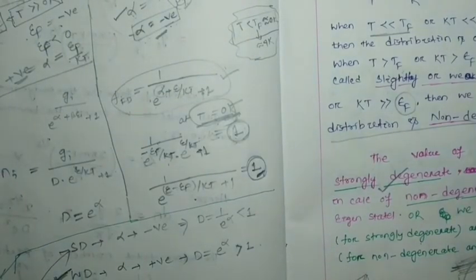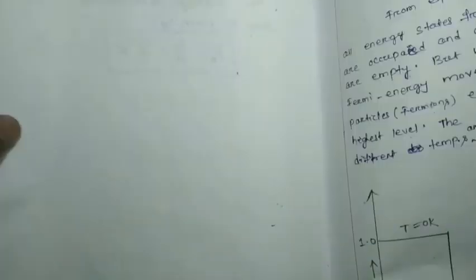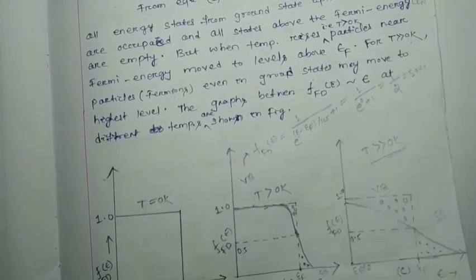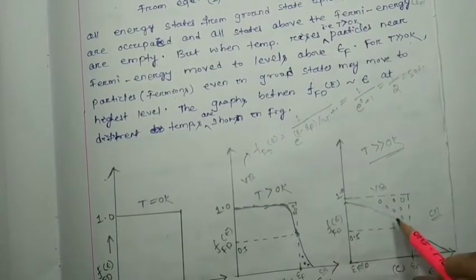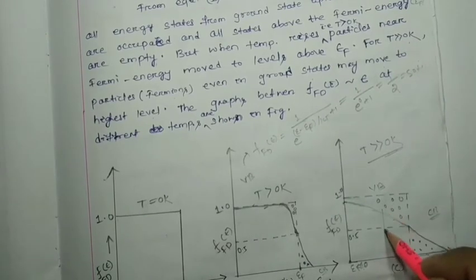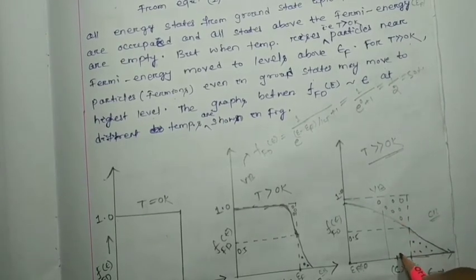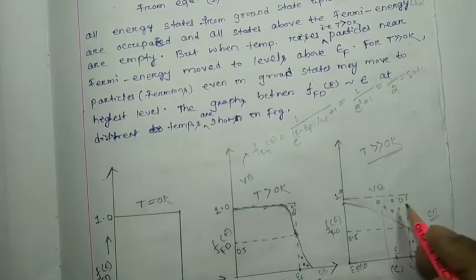At higher temperature, the probability of finding the particles, or the Fermi-Dirac distribution function, for a particular energy state will not be 1; it is a decreased value, less than 1.